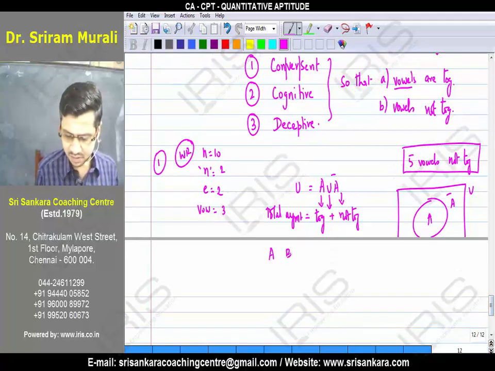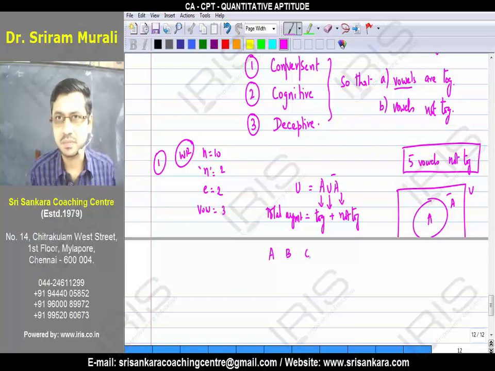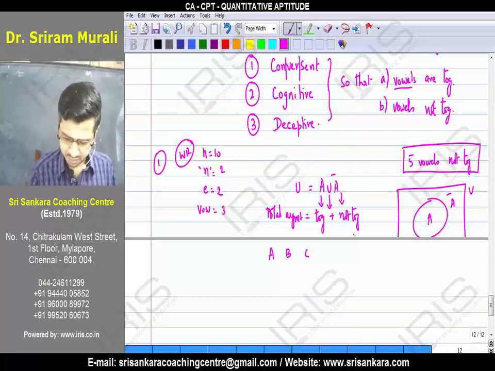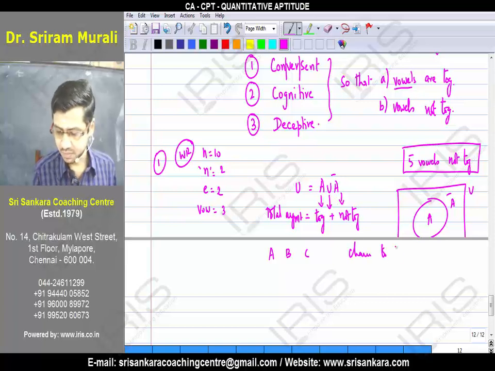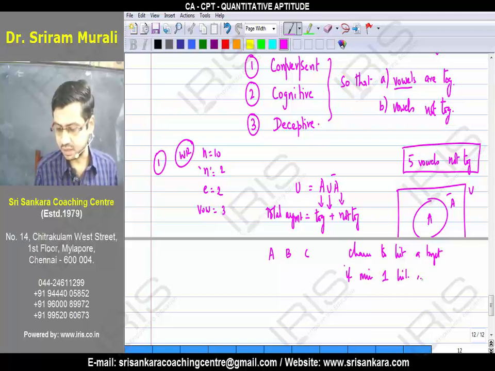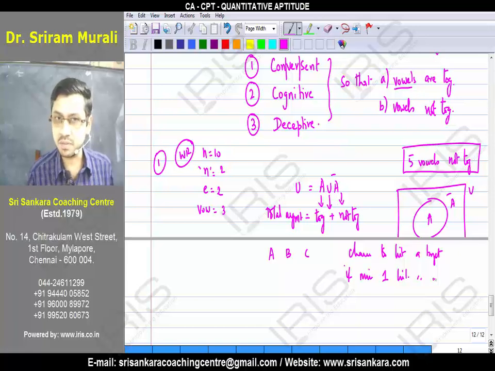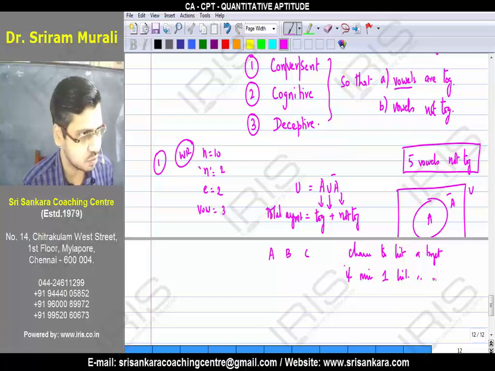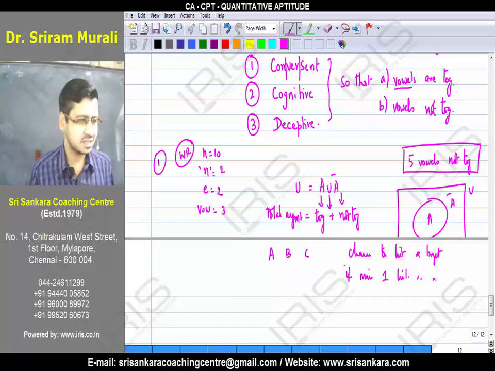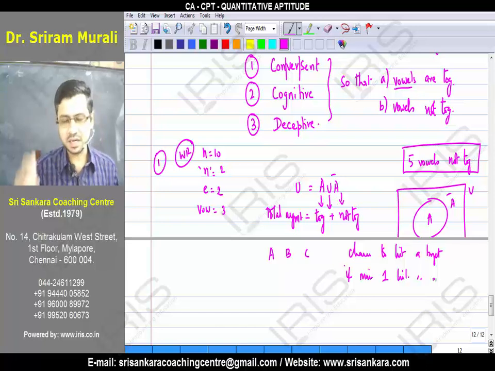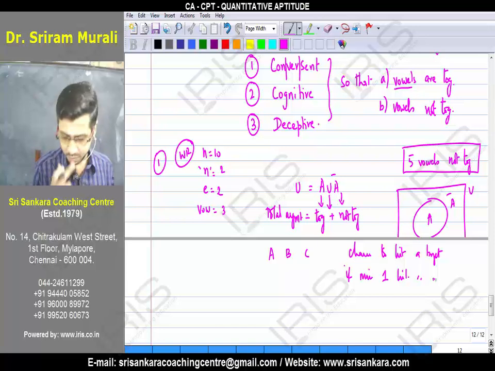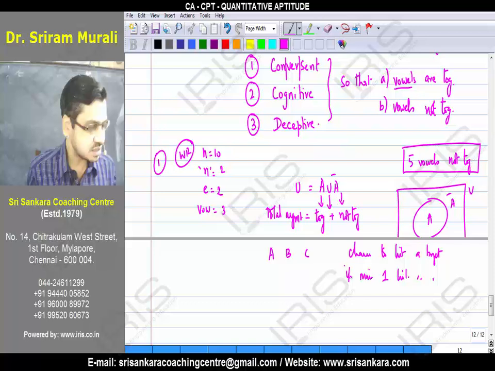Assuming 3 persons are hitting a target. What is the chance to hit a target? If minimum 1 hits a target, the problem is over. Do you understand this? This is another example, which you have done in probability. Those who remember probability can understand what I am saying. So if minimum 1 hits a target, the problem is over.